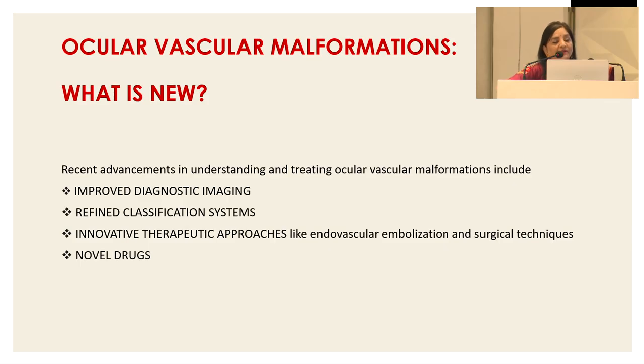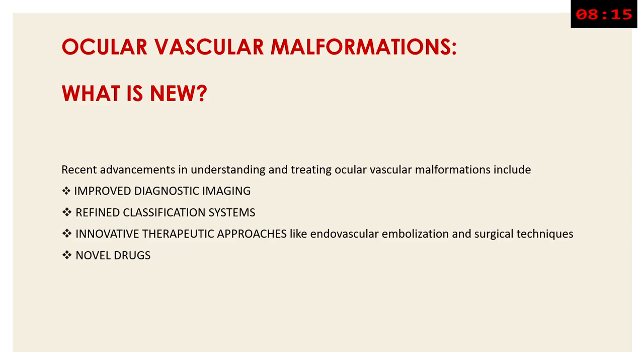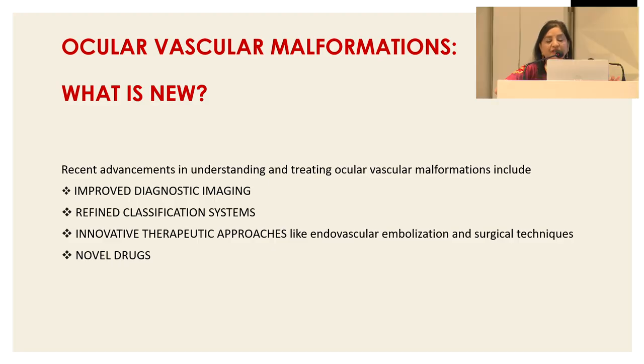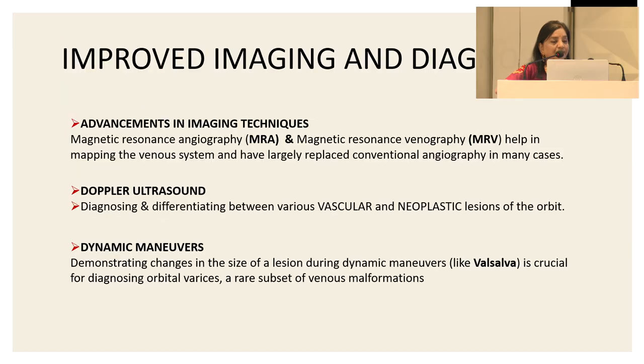Now, coming to the vascular malformations. So what is new in malformations? The recent developments in understanding and treating ocular vascular malformations include improved diagnostic imaging, refined classification systems, innovative therapeutic approaches like endovascular embolization and surgical techniques, and novel drugs. So coming to the improved imaging and diagnosis, advancement in imaging techniques have taken place. MRA and MRV help in mapping the venous system and have largely replaced the conventional angiography in many cases.